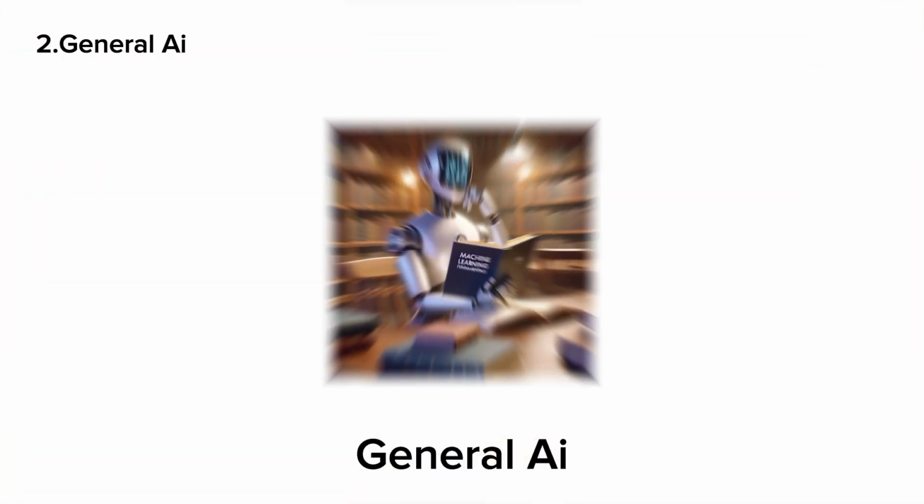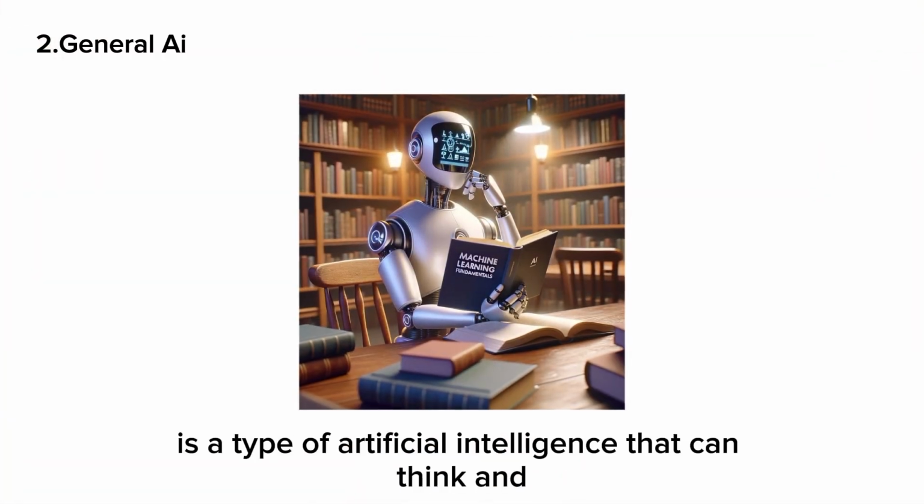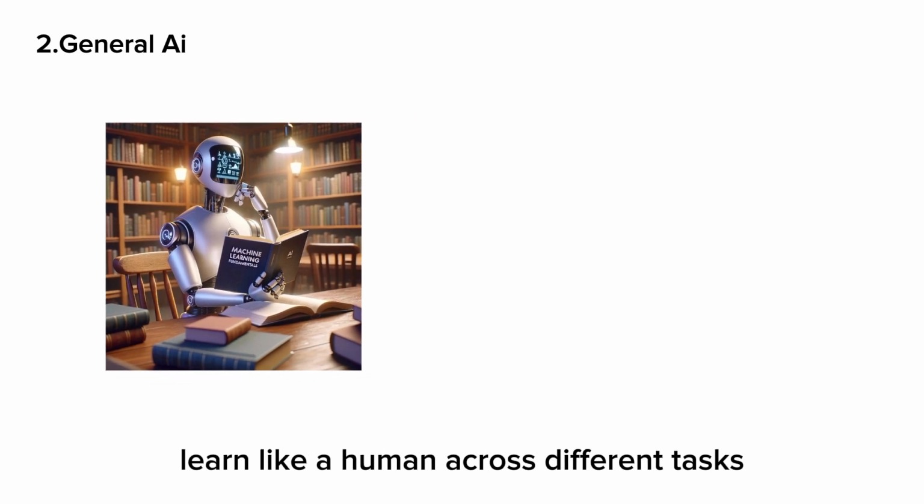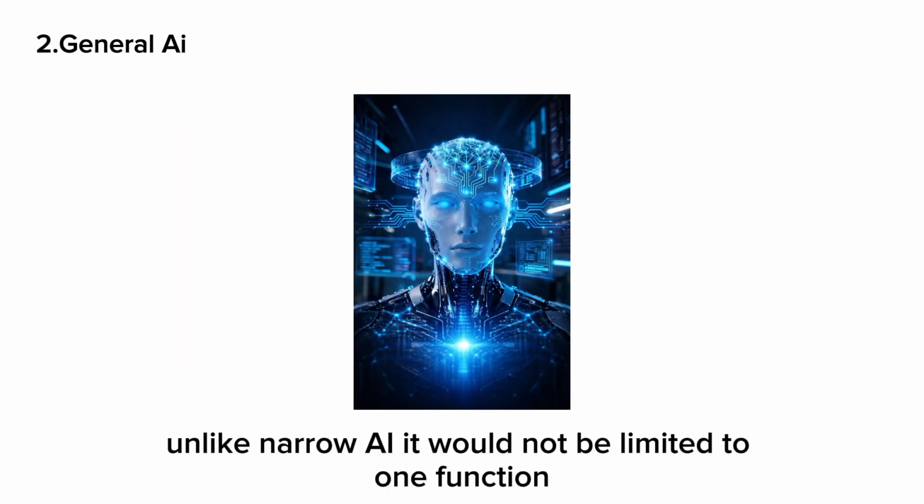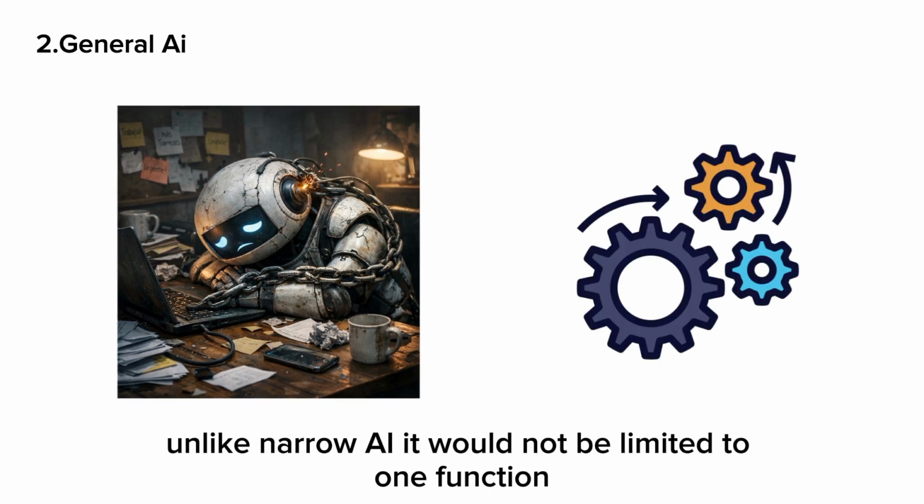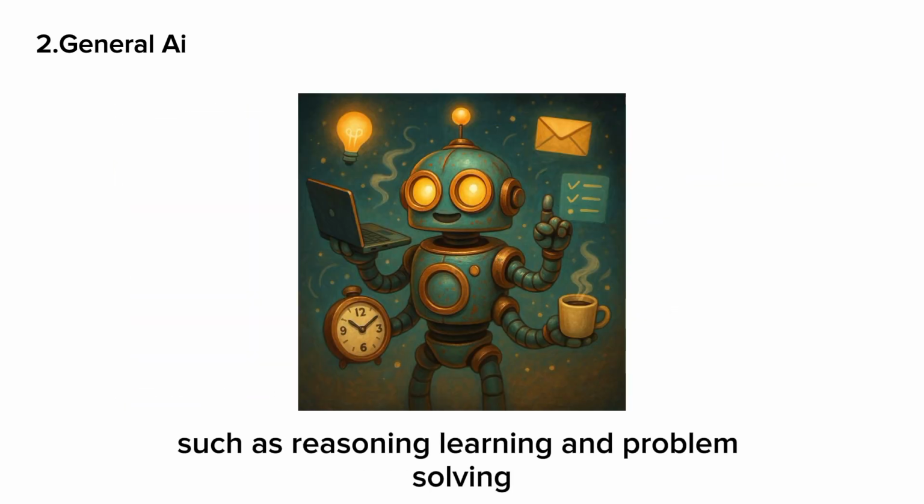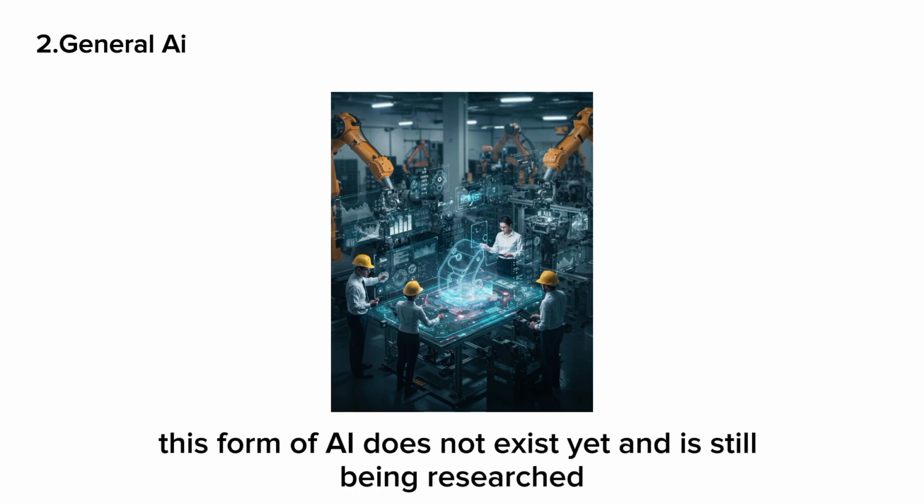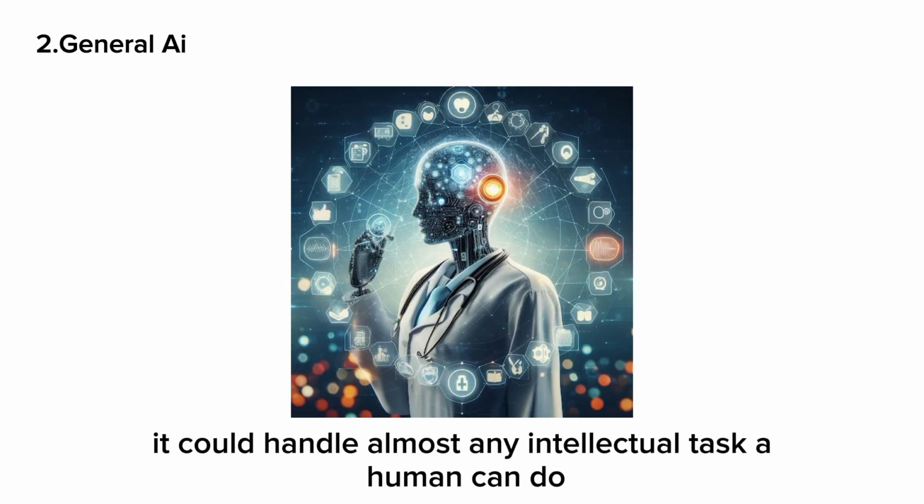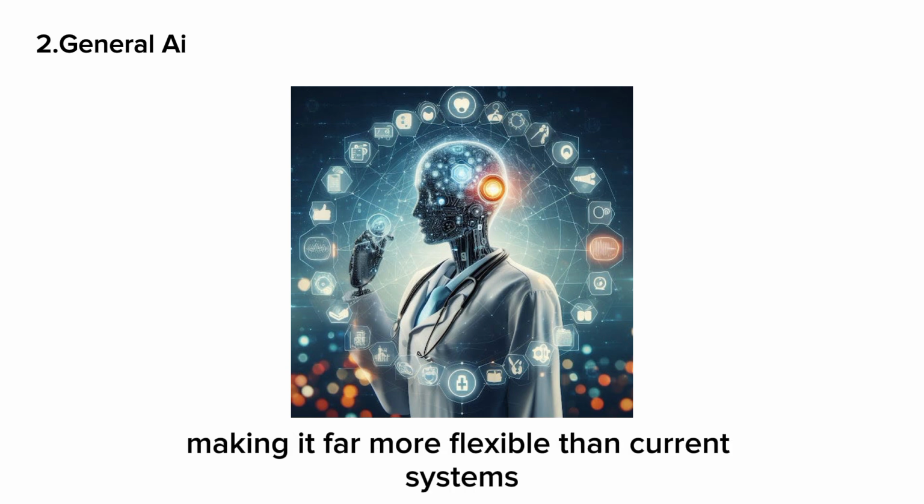General AI. General AI is a type of artificial intelligence that can think and learn like a human across different tasks. Unlike narrow AI, it would not be limited to one function and could switch between skills such as reasoning, learning, and problem solving. This form of AI does not exist yet and is still being researched. If developed, it could handle almost any intellectual task a human can do, making it far more flexible than current systems.